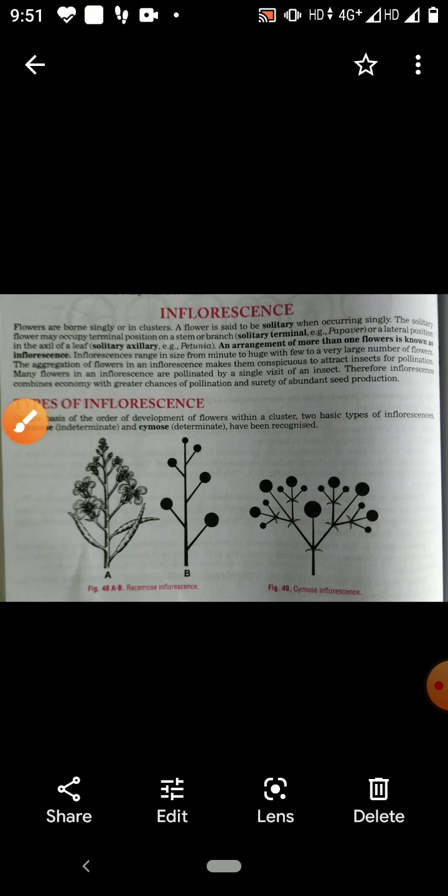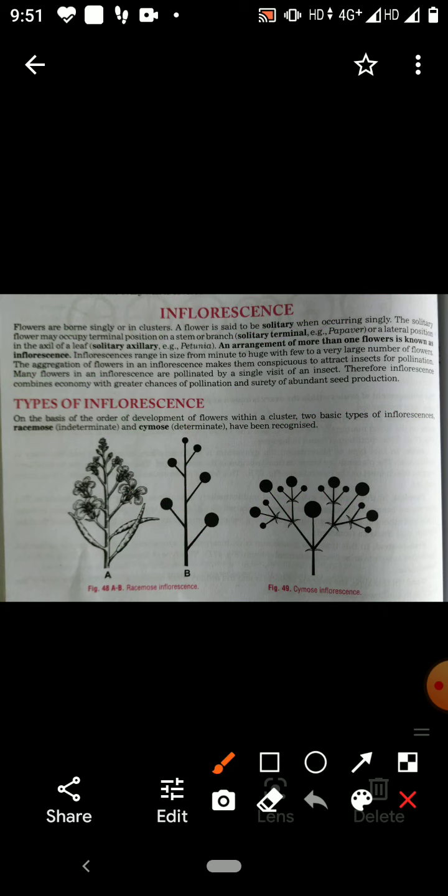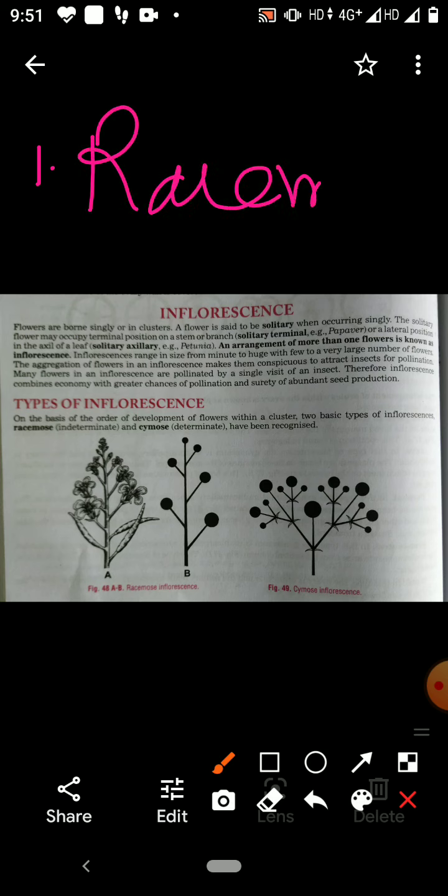On the basis of the order of development of flower within a cluster, there are two types. First is racemose, and second is cymose.